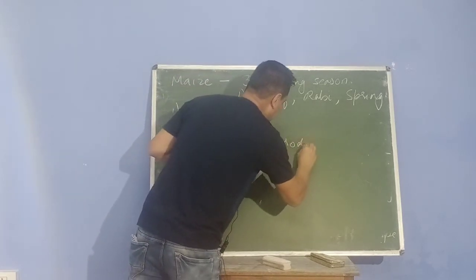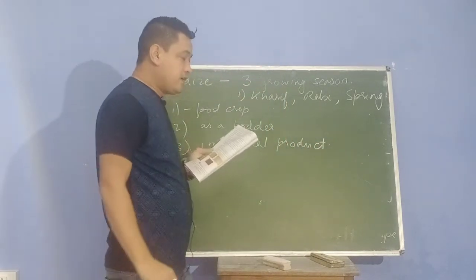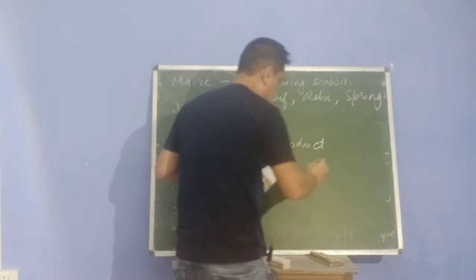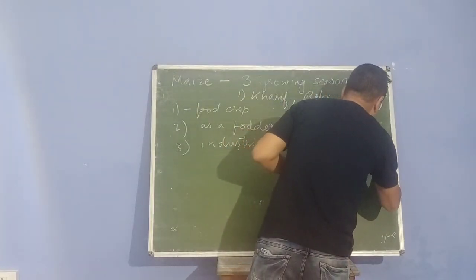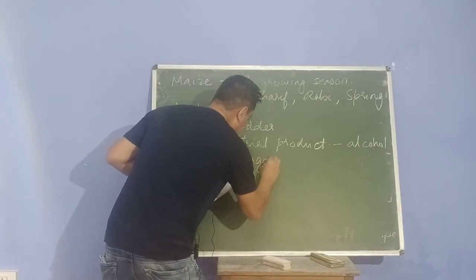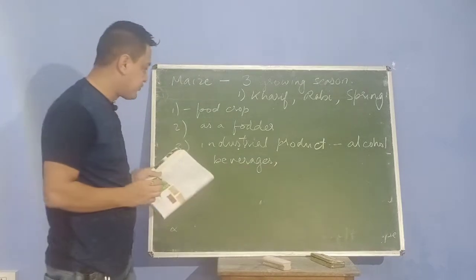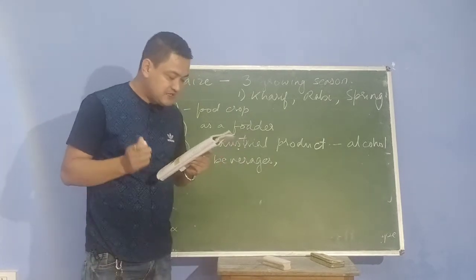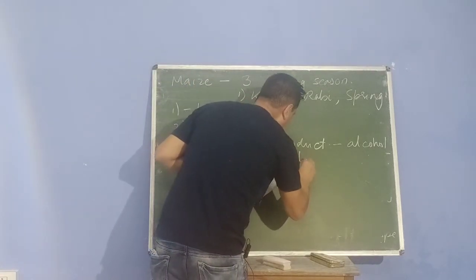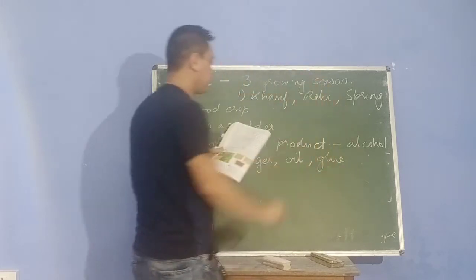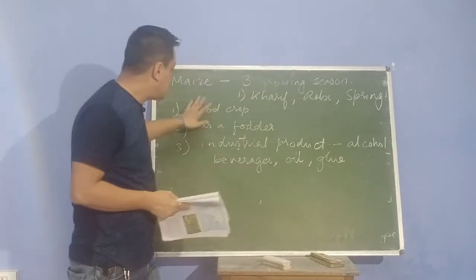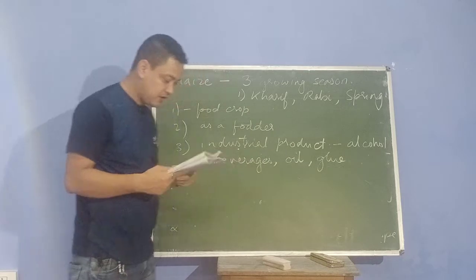Now, what does industrial product mean? This maize is used as a major ingredient in alcohol and beverages. Now alcohol, you know what is alcohol, an intoxicating drink, whereas beverages are any liquid basically suitable for drinking. Another one, it can be used as oil or glue also. So it is used as an industrial product to make these products.